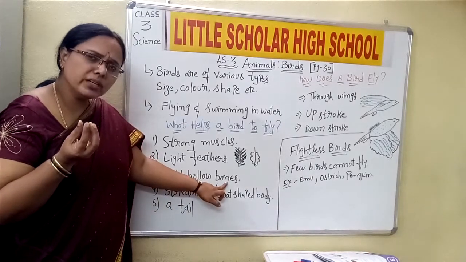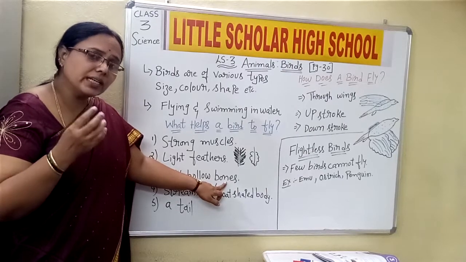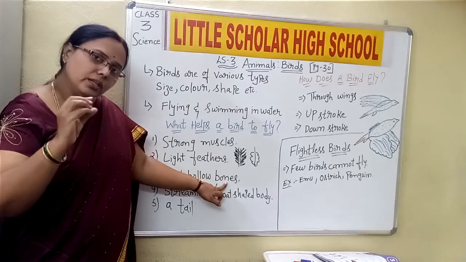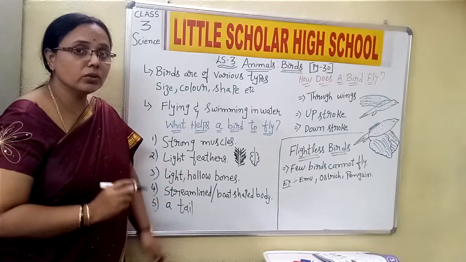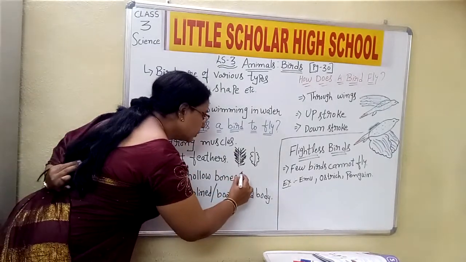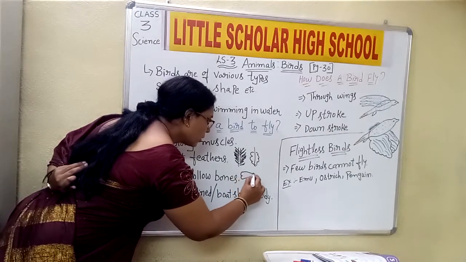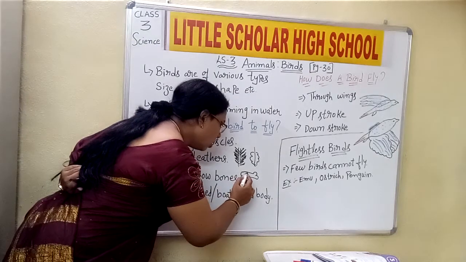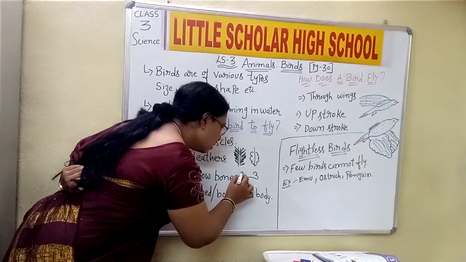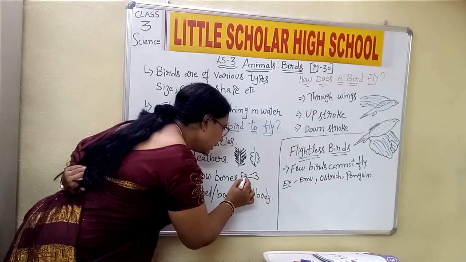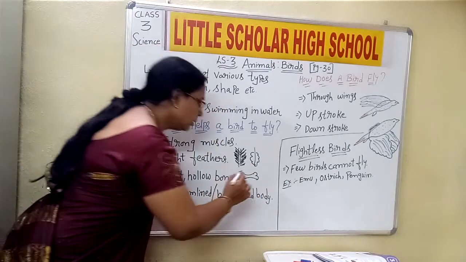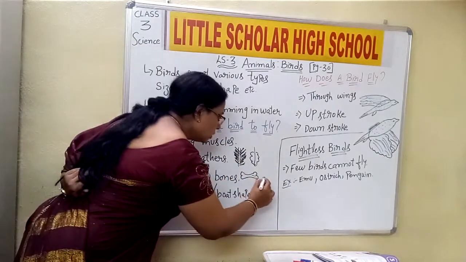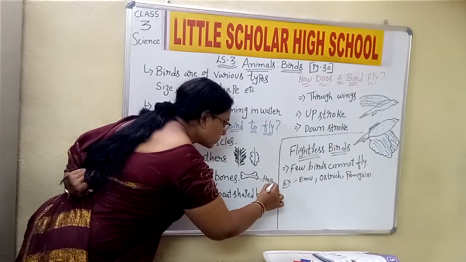The bones are also very delicate, or very light, I mean to say. Light means not heavy. They are very light bones and they are hollow. What do you understand by hollow? Now for example, this is a bone, children. Now these bones are hollow. Hollow means there is an empty space, a cavity-like thing, an empty space, a cavity. So these are hollow in nature.